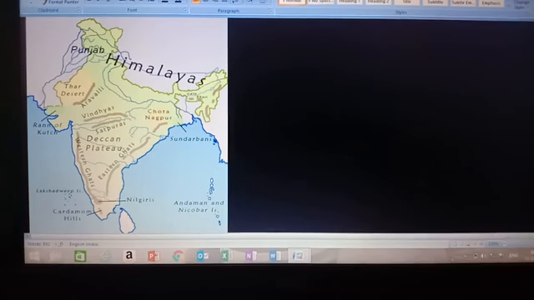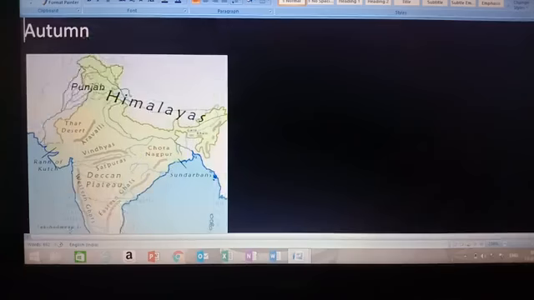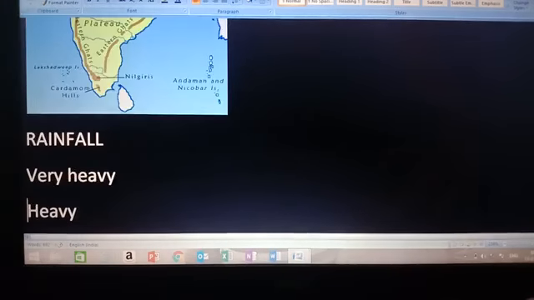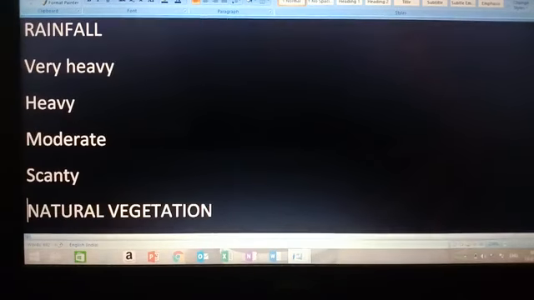Okay, now we have the distribution of rainfall in India. The distribution of rainfall in India, children, is categorized into four types: very heavy, heavy, moderate, and scanty.